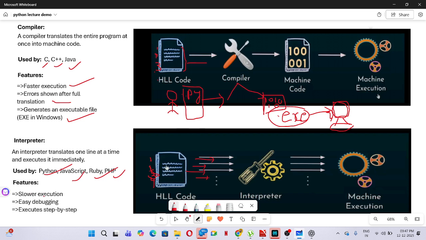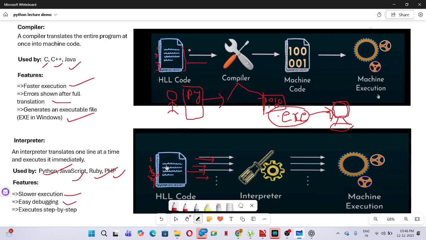And there are three features in the interpreter. One is slower execution. Why is it slower? Because it checks each line of the code one after another. And easy debugging, meaning testing is easy compared to the compiler. Why is it easy? Because it checks line by line.